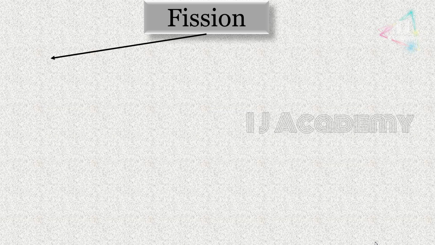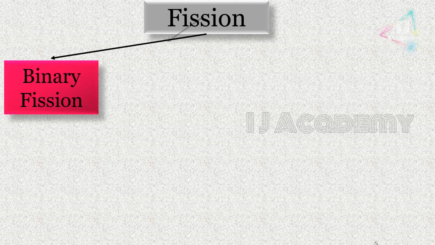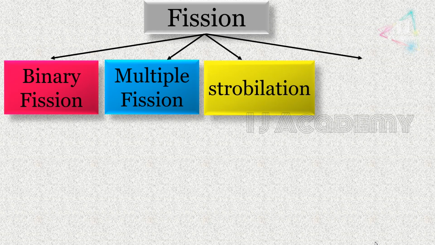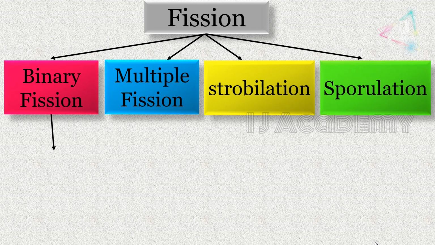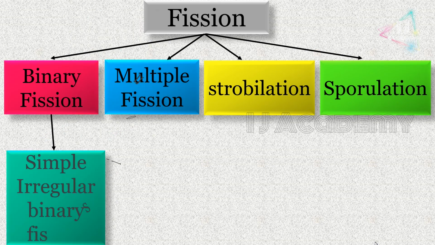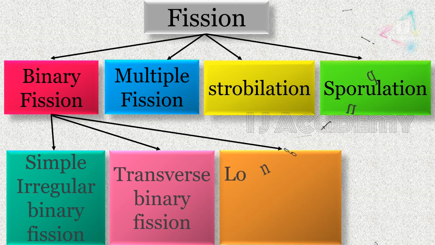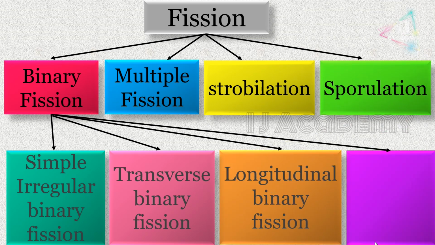And this is the skeleton of the types of fission. There are four types of fission seen in animals: binary fission, multiple fission, strobilation and sporulation. Based on the plane of division, binary fission is further divided into four types: simple irregular binary fission, transverse binary fission, longitudinal binary fission and oblique binary fission.